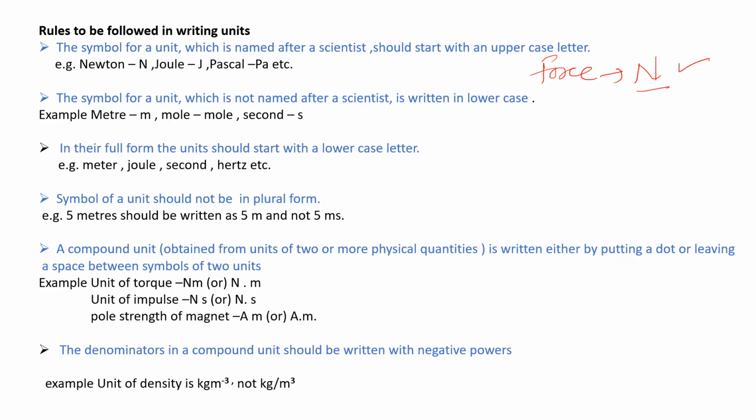So this unit comes after the scientist's name, and a unit which is not named after a scientist is written with a small letter, like meter. The unit of meter we write as a small m. The unit of amount of substance, mole, we write like this only. The unit of time, second, we write as a small s.